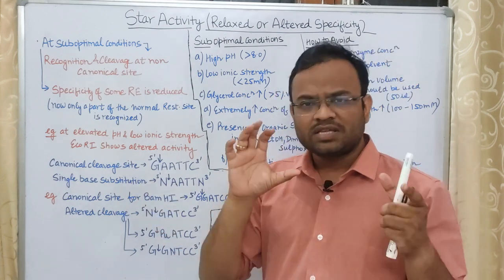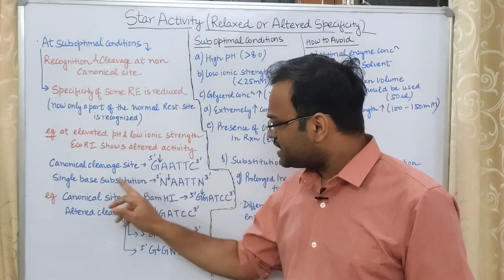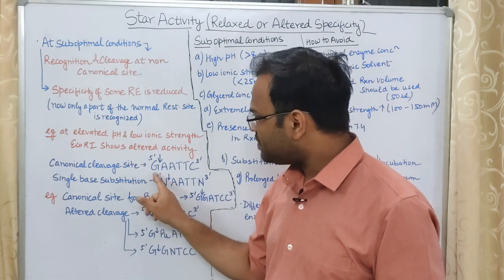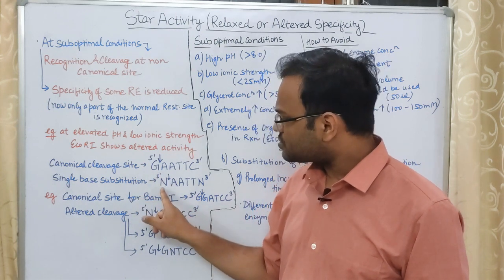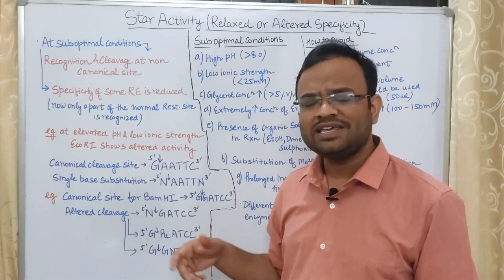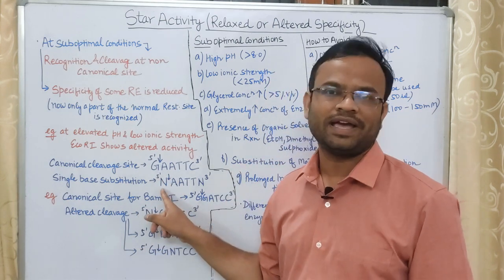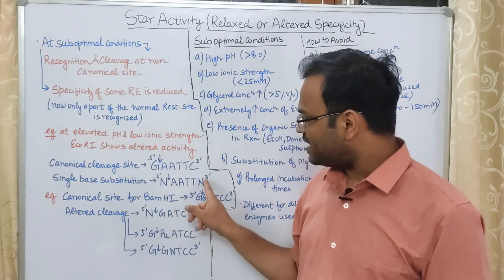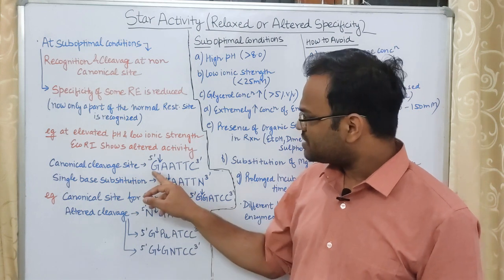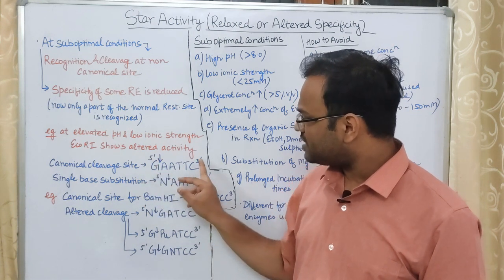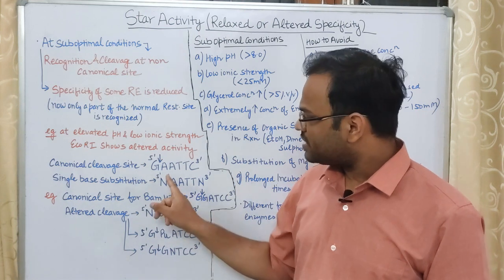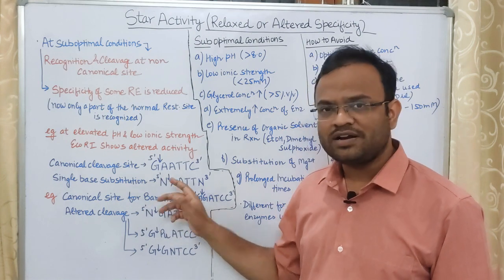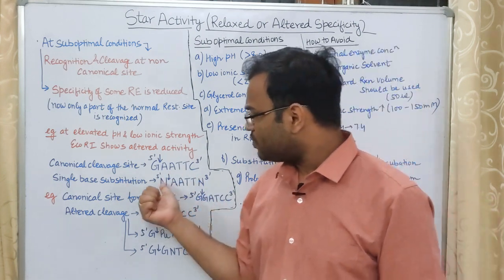what will happen? Even though a single base substitution has taken place. What do I mean by single base substitution? Previously over here there was a G, but because of the single base substitution, now there is some other nucleotide, represented by N. There can be any nucleotide, and after this nucleotide there is A, T, T, and over here also there is an N. That means if a change takes place at this position and at this position, then also the cleavage will take place just after N and before A. Therefore, what does this mean?